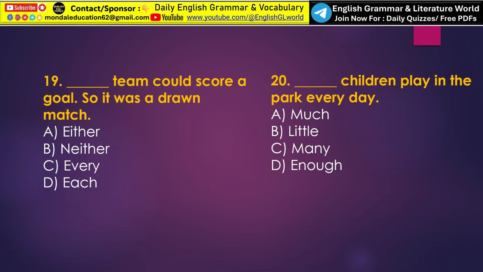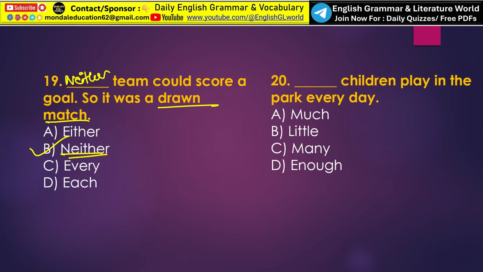Next, dash team could score a goal, so it was a drawn match. So now a drawn match means that no team won and no team scored more goals than the others. That means the idea is that not one team and not the other team could score a goal. So option B, neither, is the correct answer. Neither team could score a goal, so it was a drawn match.